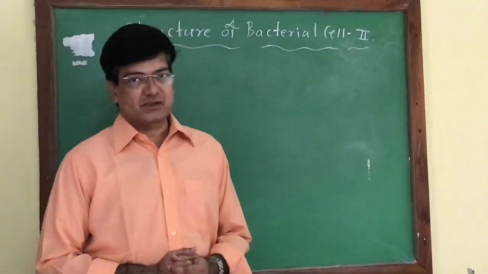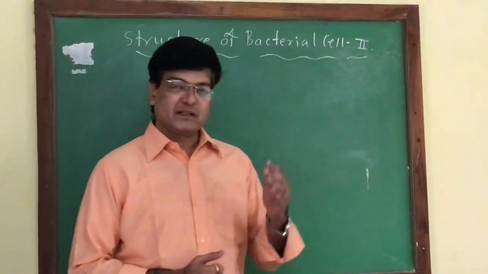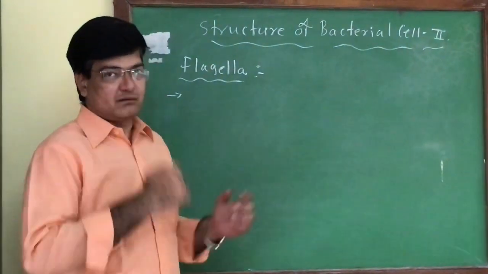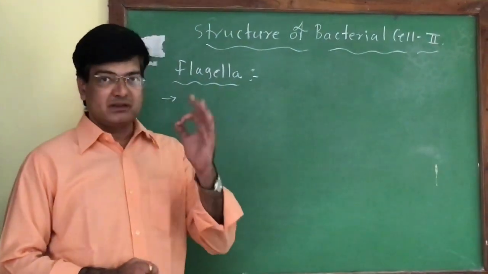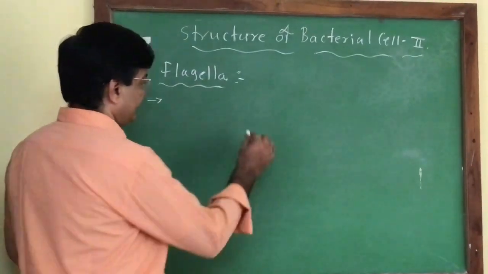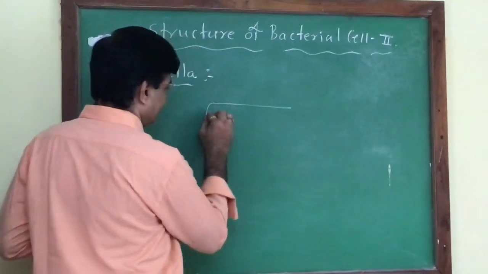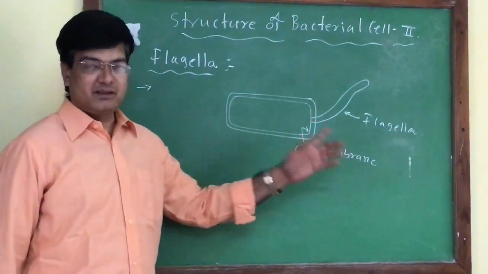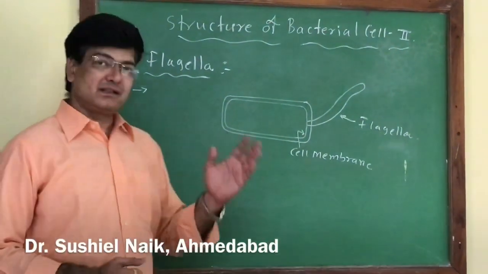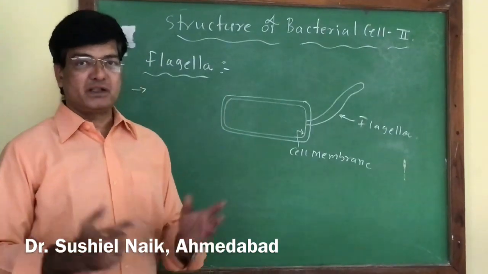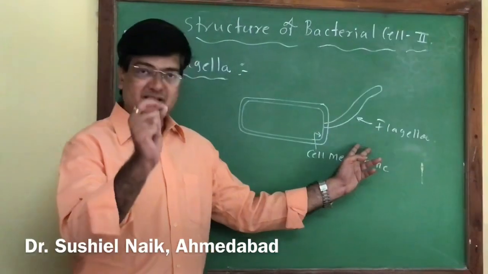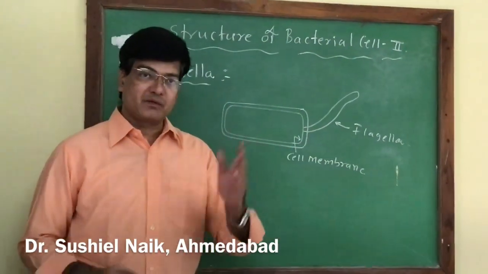About the other structures of the bacterial cell. First, flagella. Flagella is the outgrowth from the cell wall and it originates from the cell membrane. If we observe the bacterial cell, flagella originate from the cell membrane. This structure is concerned with the locomotion or motility in the bacteria. On the basis of the number of flagella and its location, bacteria are of different kinds.